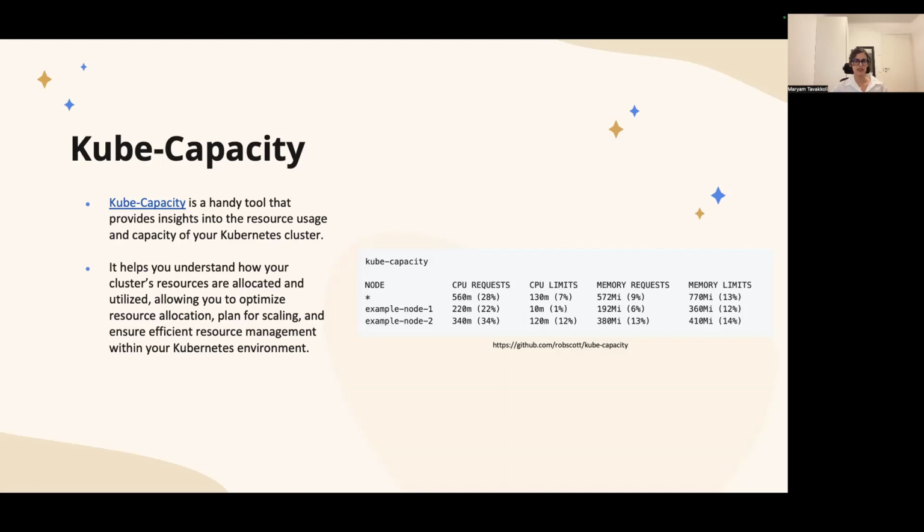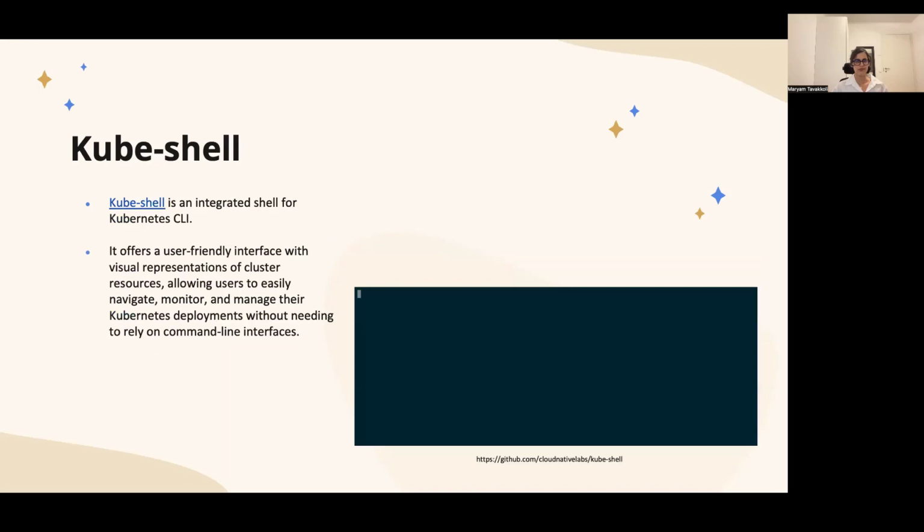Another tool is kubeshell, which is an integrated shell for the Kubernetes CLI. It suggests the different possible commands, and it's a nice tool if you like this kind of visualization. And yeah, that was the last one.